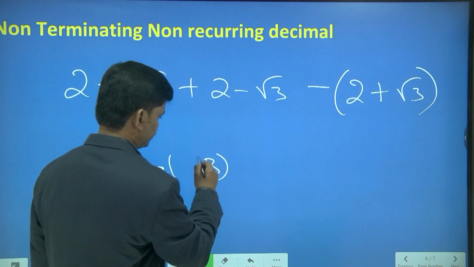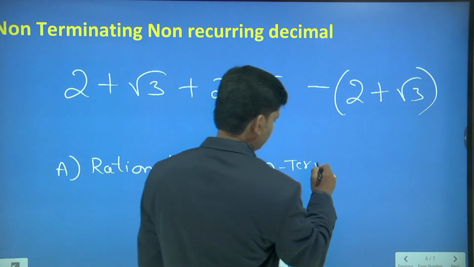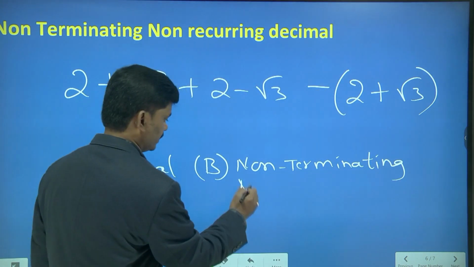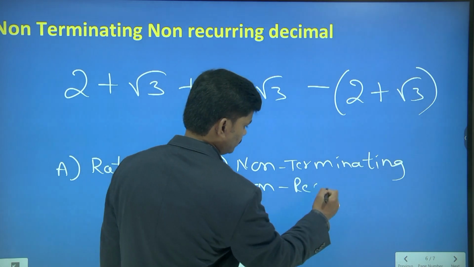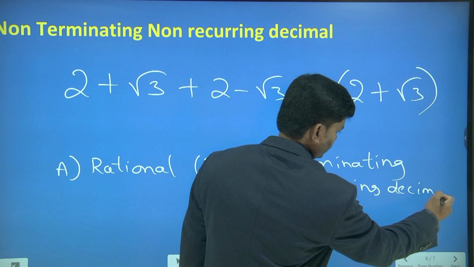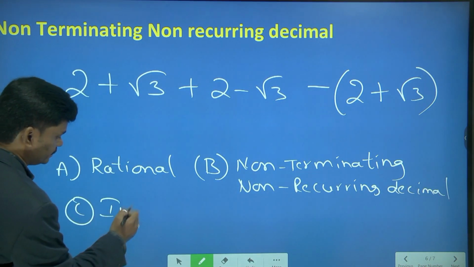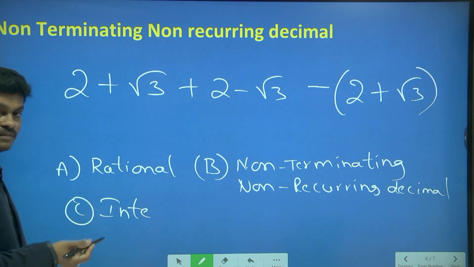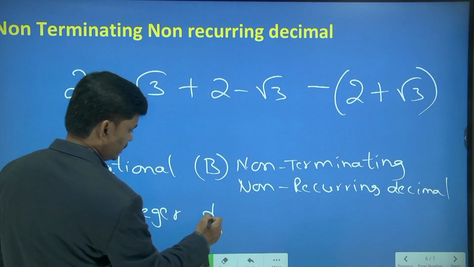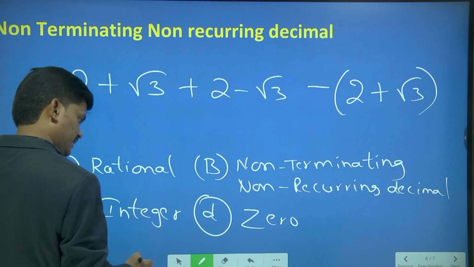Option B, non-terminating, non-repeating or non-recurring decimal. Option C, integer, because integer and rational number are both the same. And option D, 0. Okay, let us see these options.